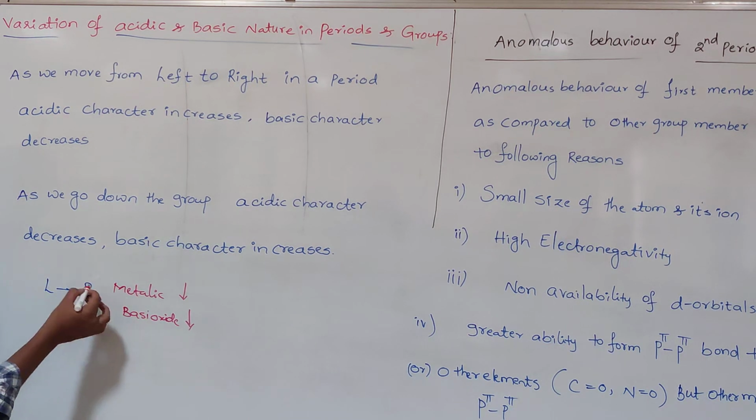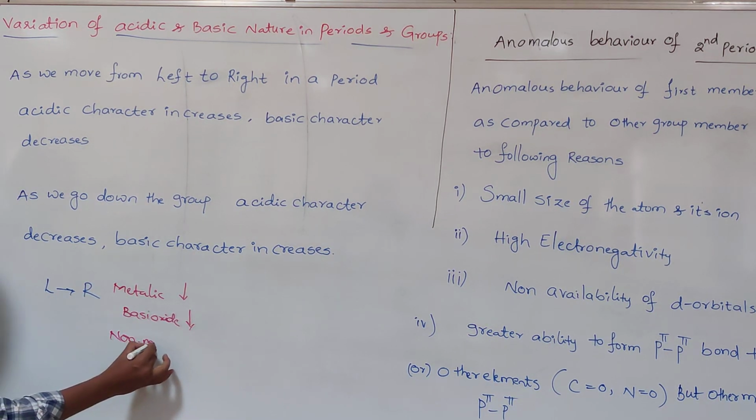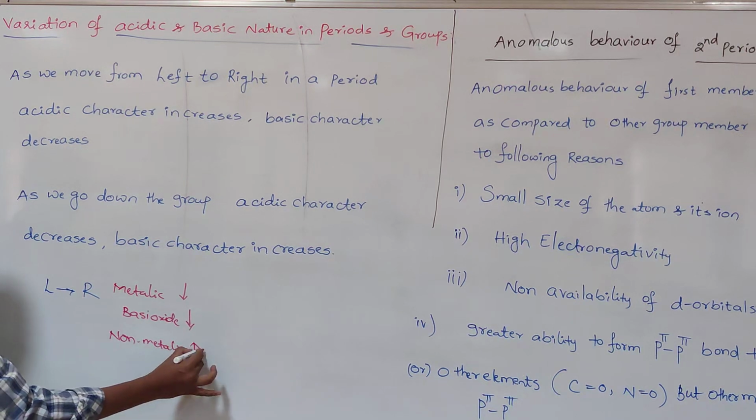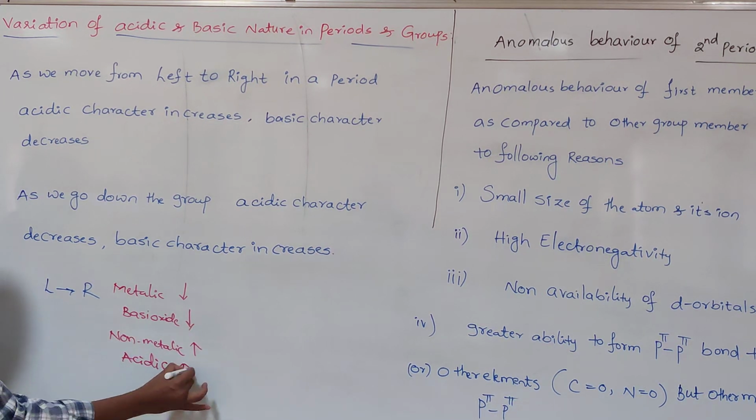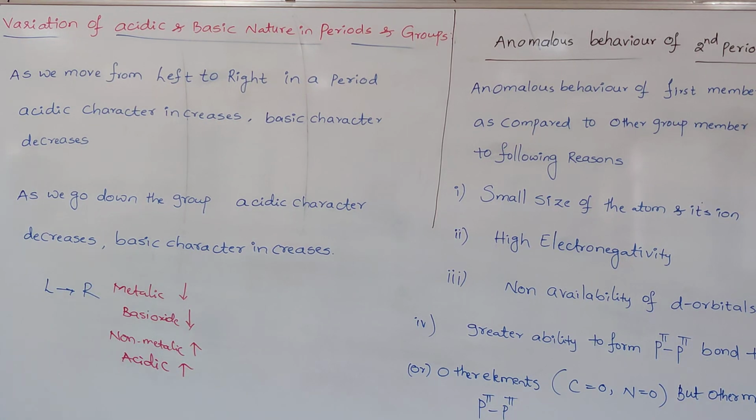Left to right, what happens to non-metallic character? It increases. When non-metallic character increases, non-metals form acidic oxides. That's why acidic nature increases. So left to right, metallic character decreases and non-metallic character increases, or electropositivity decreases and electronegativity increases. That's why basic nature decreases and acidic nature increases. Simply, as we go down the group, acidic character decreases and basic character increases.